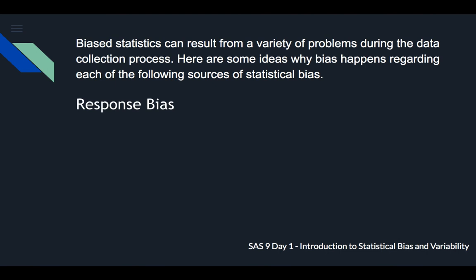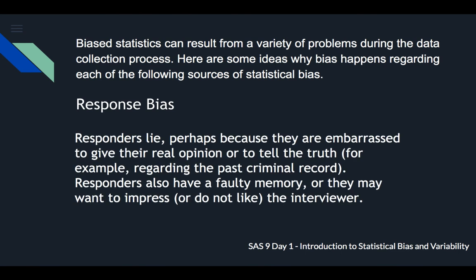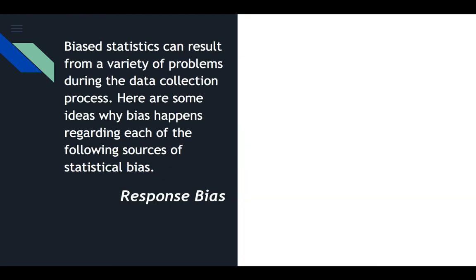Here's some ideas why bias happens regarding each of the following sources of statistical bias. Response bias. Response bias is that responders like to lie. Perhaps they're embarrassed to give the real opinion or to tell the truth regarding their past criminal history. That's something that might come up. They also have a faulty memory, and they may want to impress or do not like the interviewer, and so their answers may be not true because of that.